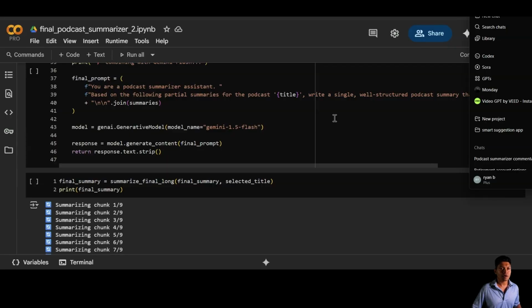Once we get all the partial summaries, we send them to Gemini Flash, which stitches everything into one clean, cohesive podcast summary. It's a dream team: Mistral for speed, Gemini for structure, giving us high quality results without hitting token limits.